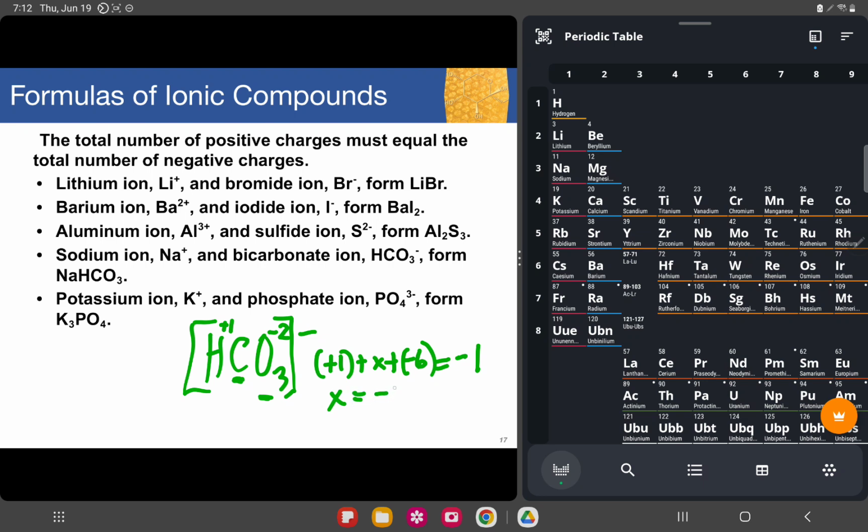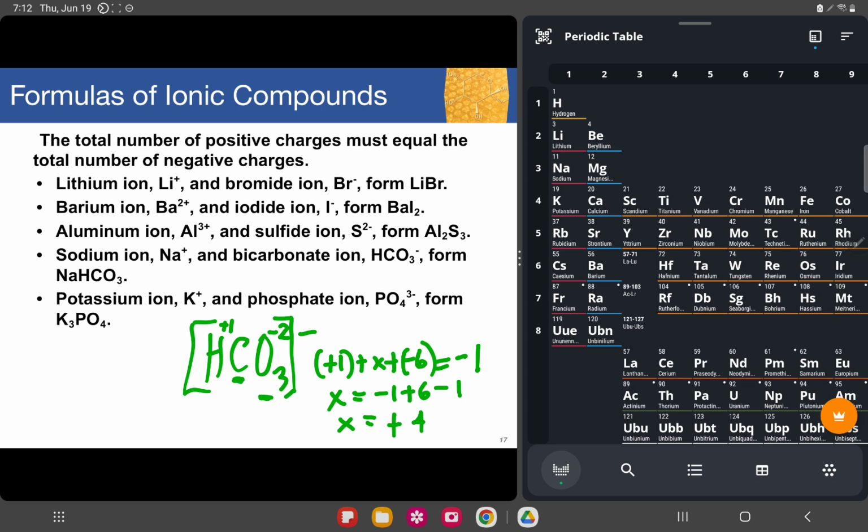So negative 6 would be positive 6, and negative 1 would be positive 1. So x will be equivalent to positive 4, since 6 is the bigger number and 6 is positive on this side.